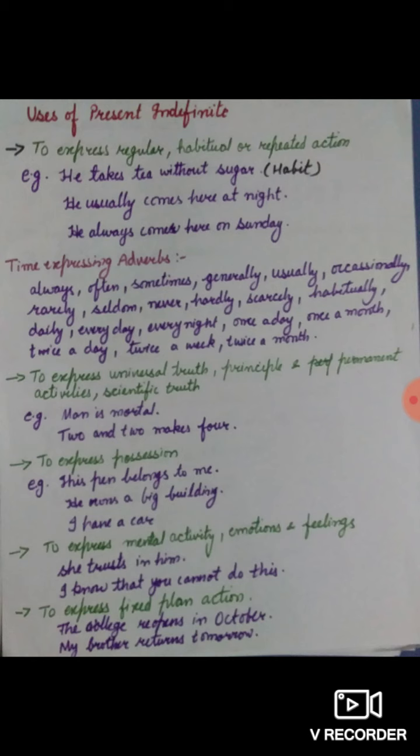We have to keep in mind that this is an example of present indefinite tense. This pen belongs to me. He owns a big building. I have a car. Usually when we hear the last sentence, I have a car, we have four fans in our room, we have AC, I have this, I have that, the students become confused.